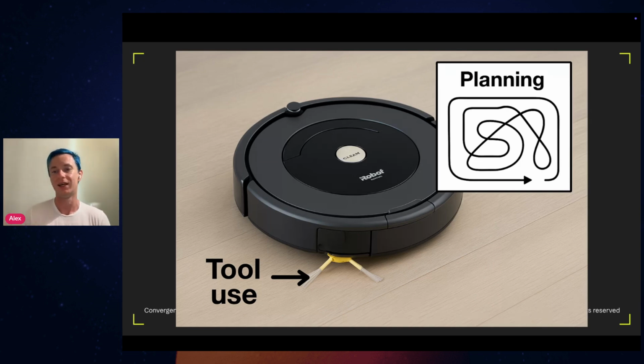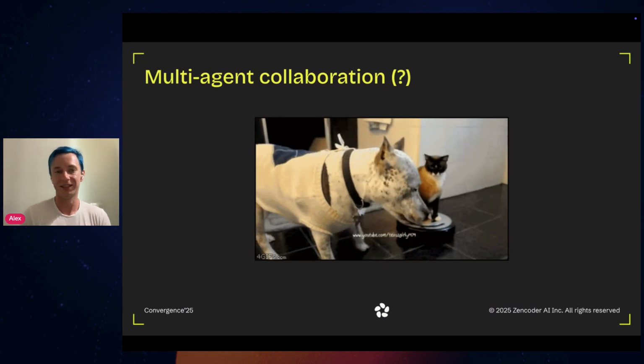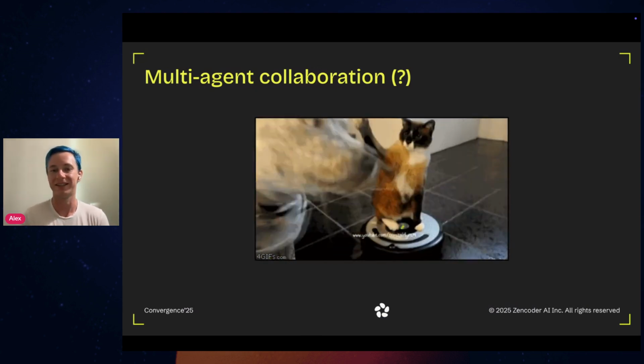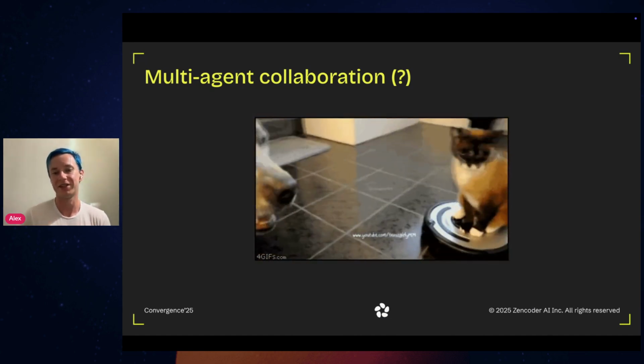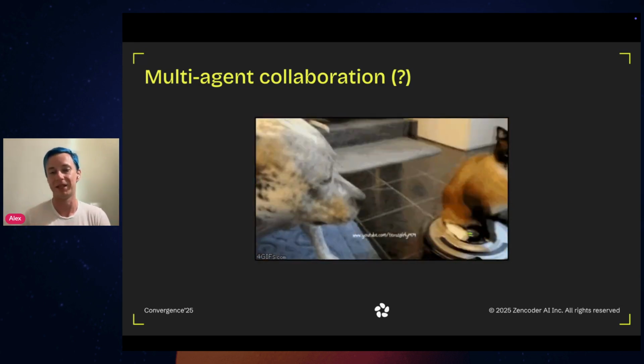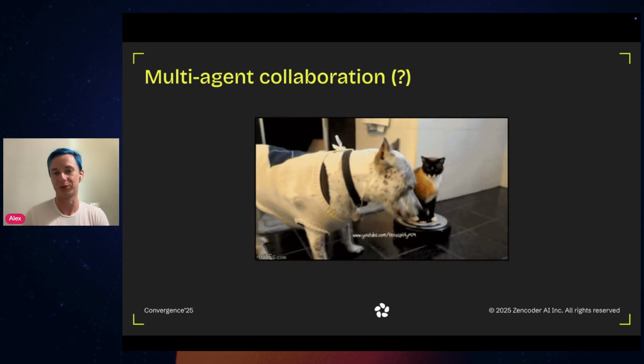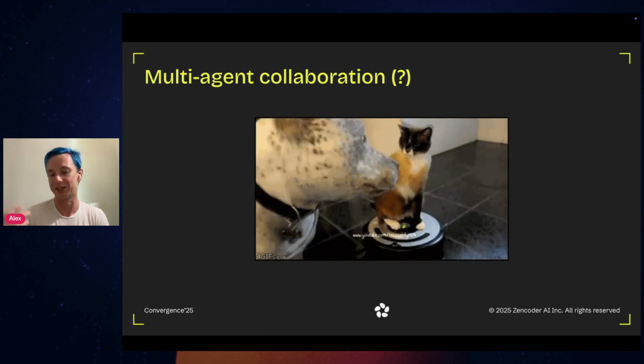to perform better cleaning. And for some reason, ChatGPT thinks that robot vacuum cleaners move in these weirdly shaped patterns. But yeah, I guess AI sometimes thinks weirdly. Yeah, there is, of course, no multi-agent collaboration, at least yet, unless you count this multi-agent collaboration. But maybe in the future, Roombas will be able to talk with each other and or with other appliances and work together on better cleaning the floor or whatever.